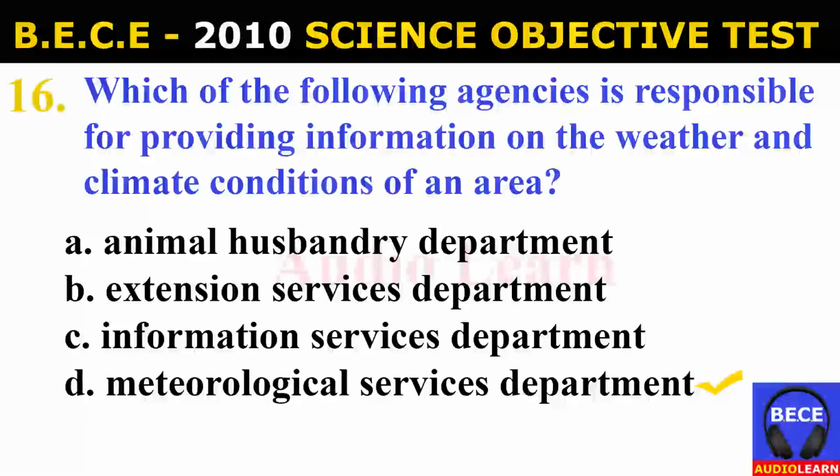Number 16. Which of the following agencies is responsible for providing information on the weather and climate conditions of an area? A. Animal Husbandry Department, B. Extension Services Department, C. Information Services Department, D. Meteorological Services Department. And the answer is D. Meteorological Services Department.